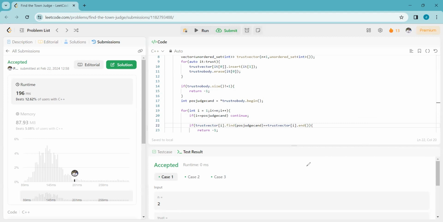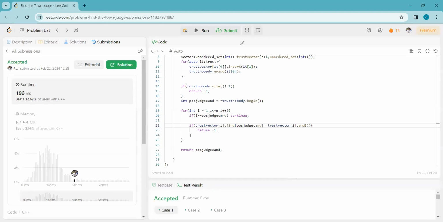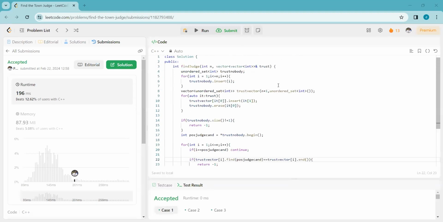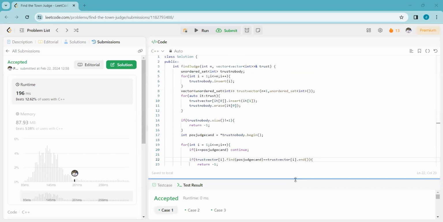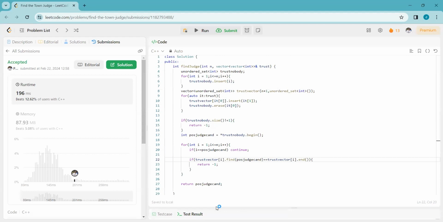So let's analyze the time complexity for this solution. Here we are inserting all the members as candidates, which takes big O of n time.